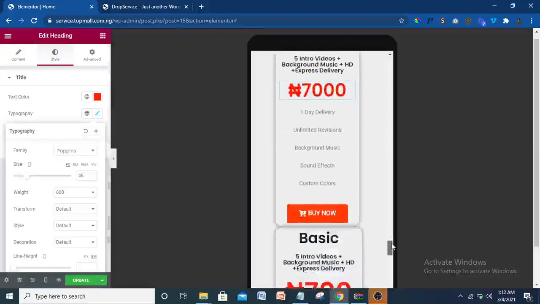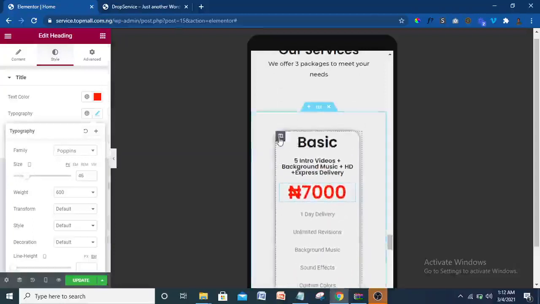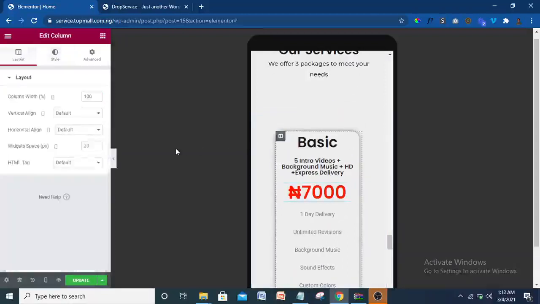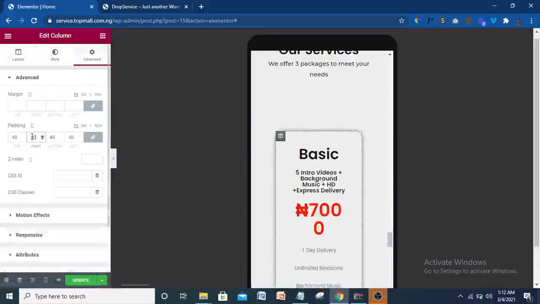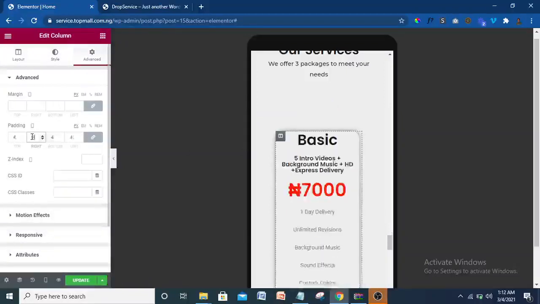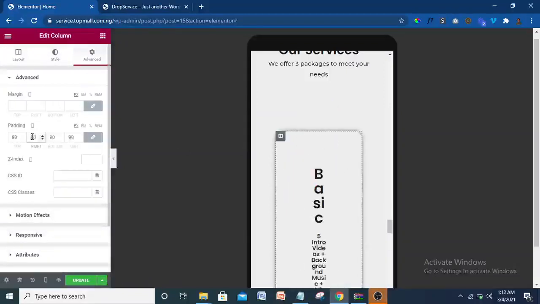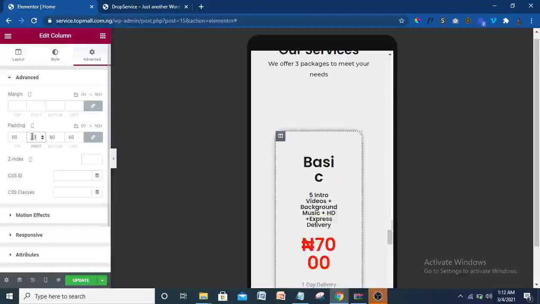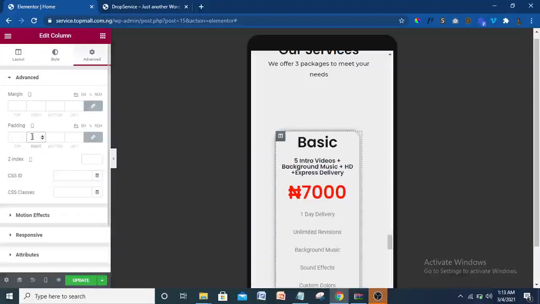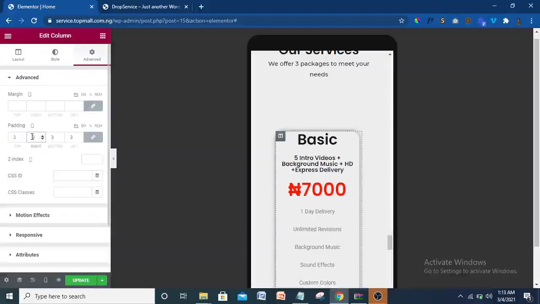I think I might need to take away the... okay. Let me give it a padding all through. Let's see if that's going to take care of it. 40? No, let's make it a bit too big. 90 is too big. Oh, about 60. Okay, too big too. Let's make it around 30.